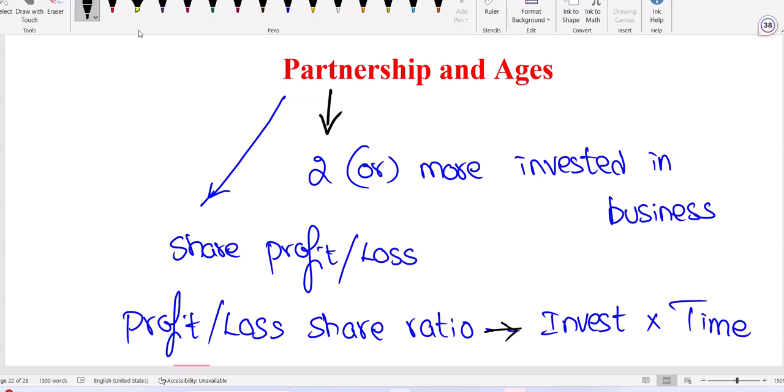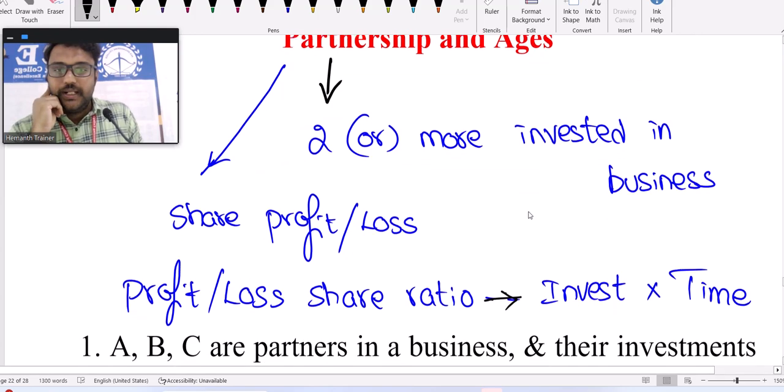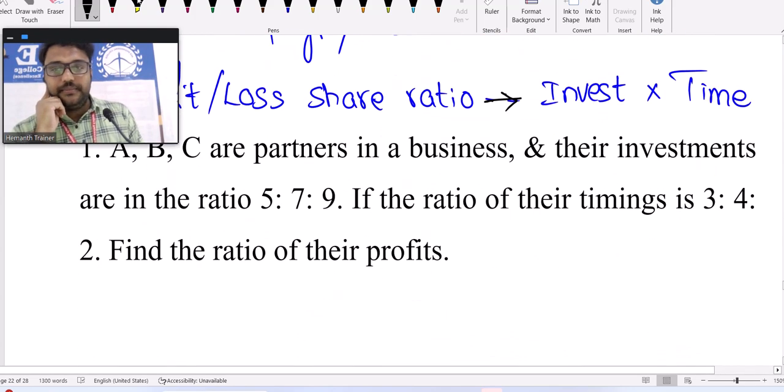Now we'll go for the questions. Before that, please note down this point. This is important: profit or loss share ratio depends on investment and timing. If you are done, try to go for the first question. Solve the first question, please. Fine. So investment into timing is the deciding factor. Good. Now let's see question 1.